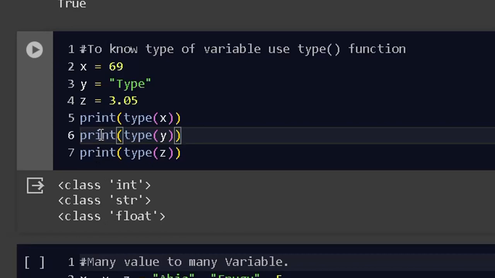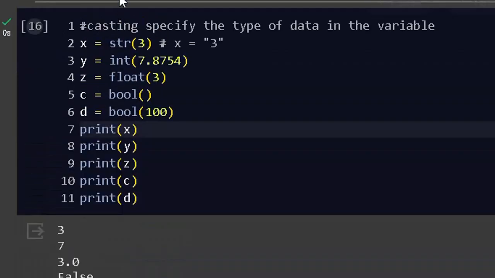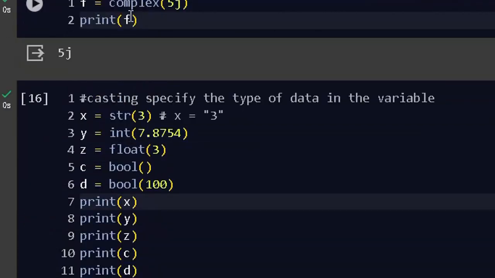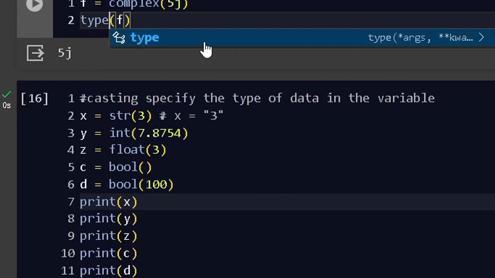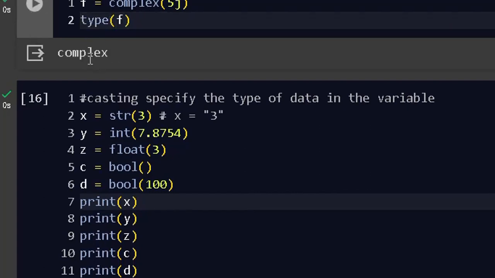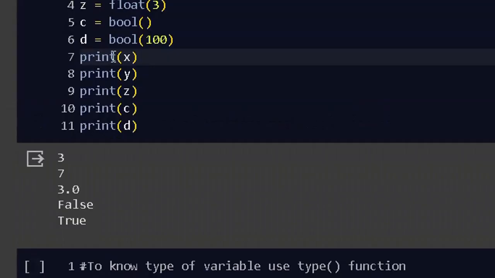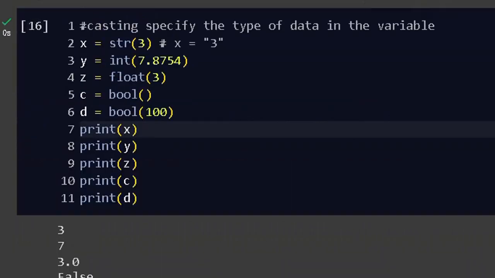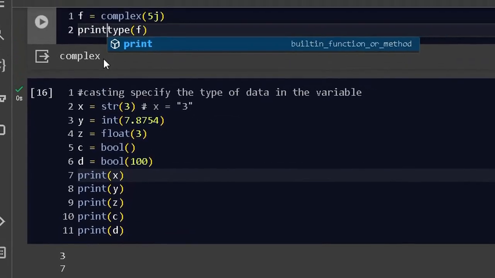So the difference between this is that if you put type here, and then when I run this code, it's just going to say string, complex. But when you put print in front of it, before it's working on it, it's just going to say a class of, like, this is what I mean.